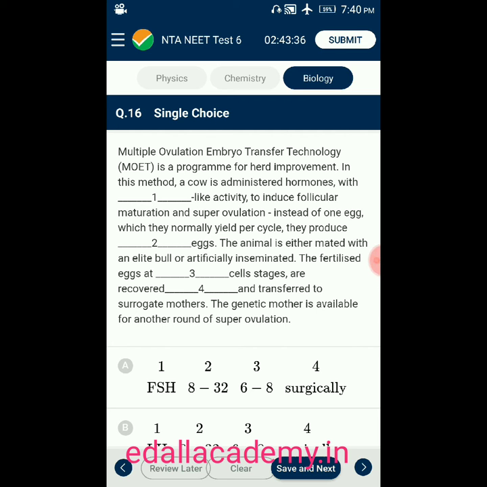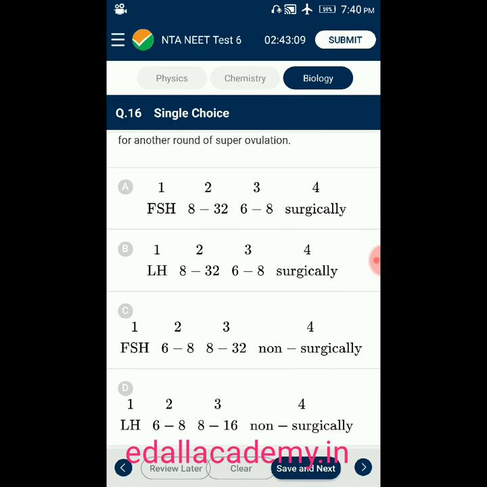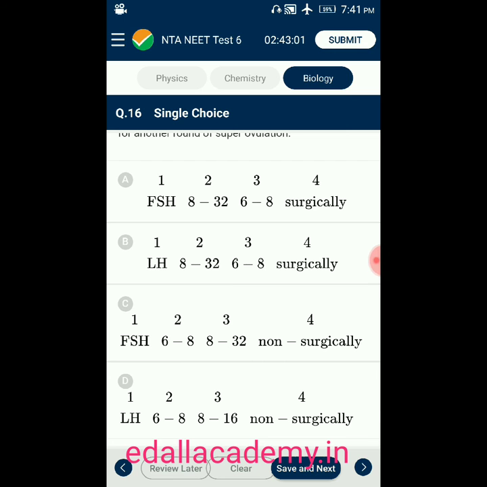So here totally there are four fill in the blanks given. They asked to fill in the blanks according to the correct answer. Option A, 1 is FSH, 2 8 to 32, 3 6 to 8, 4 surgically. Option B, 1 luteinizing hormone, 2 8 to 32, 3 6 to 8, 4 surgically. Option C, 1 follicle stimulating hormone, 2 6 to 8, 3 8 to 32, 4 non-surgically. Option D, 1 luteinizing hormone, 2 6 to 8, 3 8 to 16, 4 non-surgically.